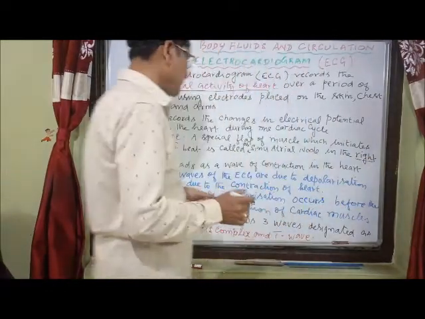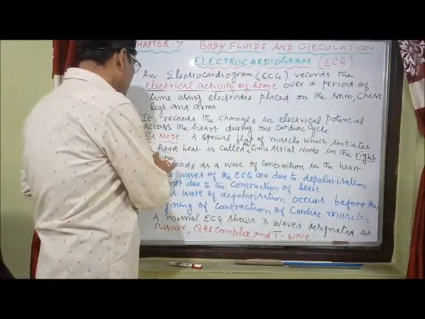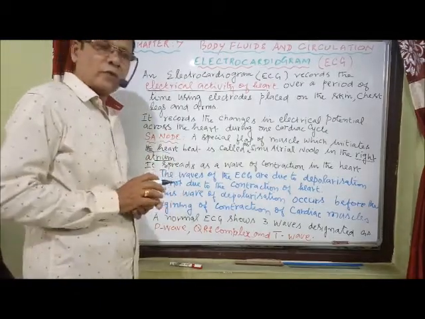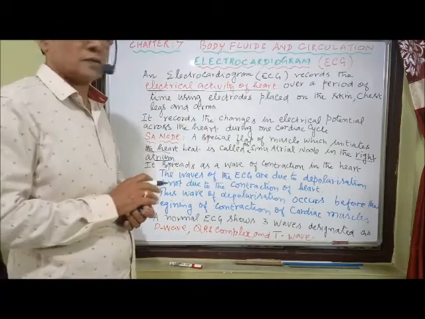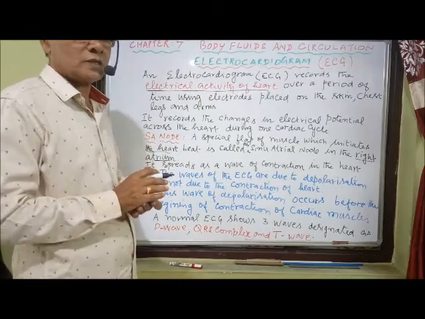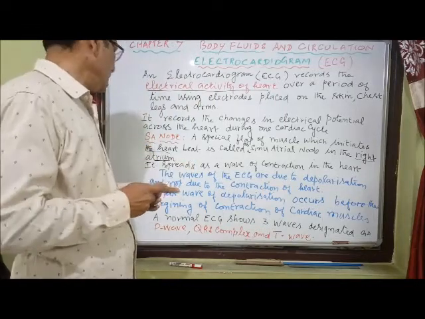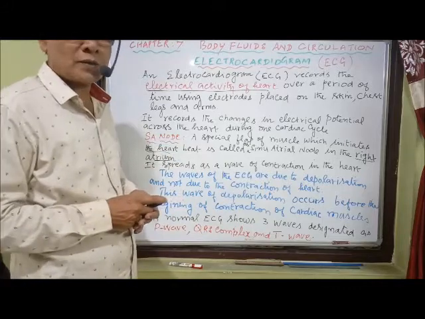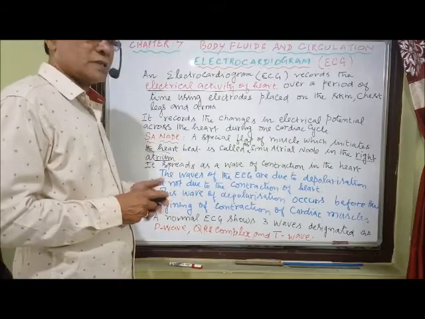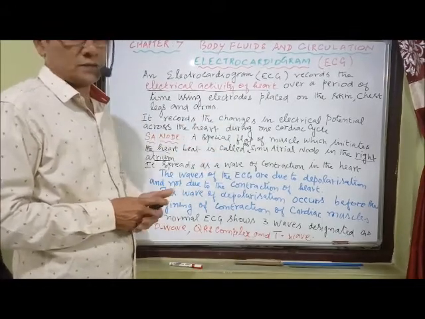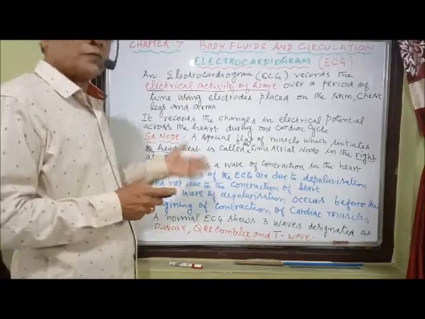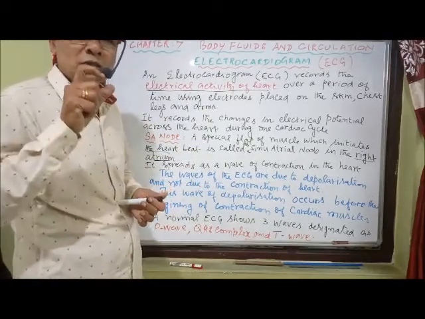We have already seen the origin and conduction of the heartbeat. The impulses released by this node spread as a wave of contraction in the heart, first through the atria. From the atria, the impulses are transmitted to the ventricles, causing the contraction of the heart. So that is the SA node, which initiates the heartbeat and spreads the impulses as a wave of contraction in the heart. That's responsible for the contraction and relaxation of the heart. The waves of ECG I mentioned already are due to depolarization.